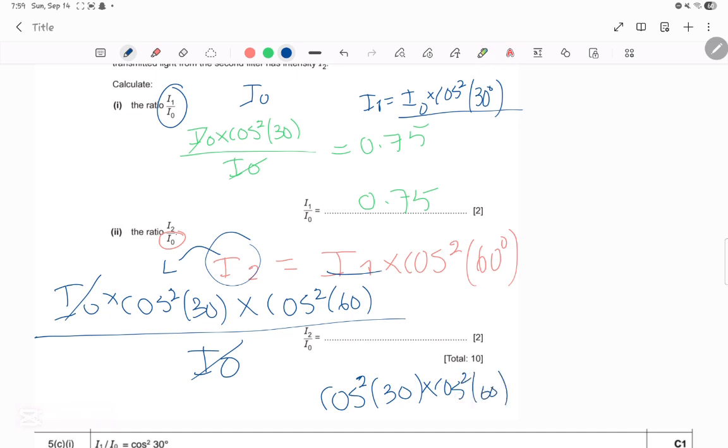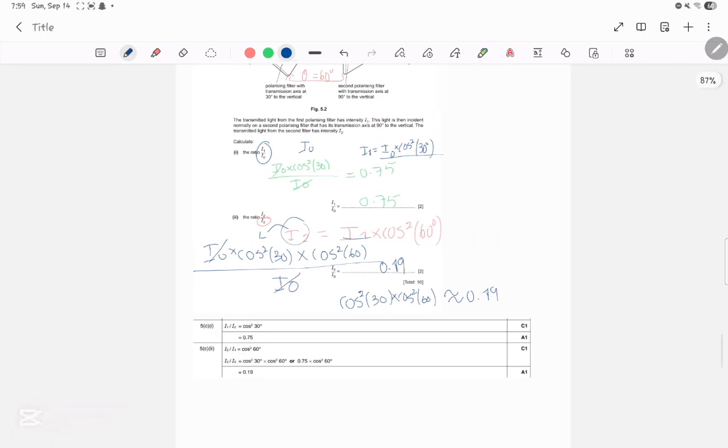You can put it on your calculator. Cosine 30 squared times cosine 60 squared, and you're gonna get an approximate answer, which is 0.19. So that approximate answer here is 0.19. And this is the marking scheme.